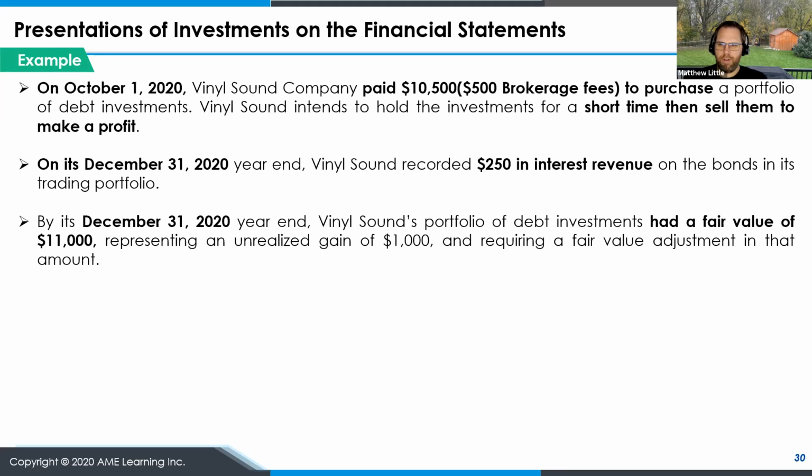So on October 1st, 2020, Vinyl Sound Company paid $10,500 to purchase a portfolio of debt investments. We plan to hold them for a short time, so it'll be a short-term investment of bonds. On December 31st, 2020, year end, Vinyl Sound recorded $250 in interest revenue, and on December 31st, our portfolio of debt investments had a fair value of $11,000. So there was an unrealized gain. Okay, just like the example, just reminding you as we move forward through this presentation.